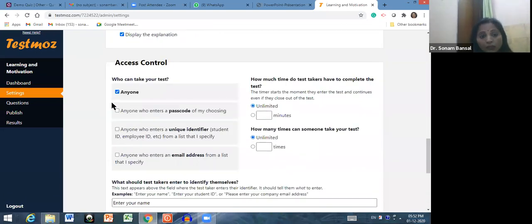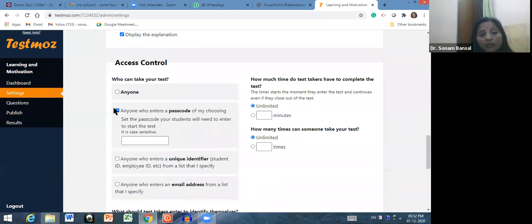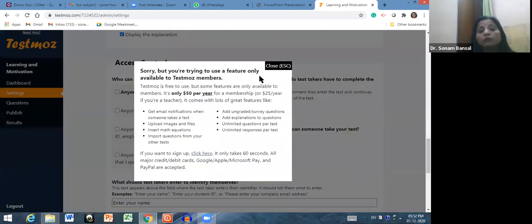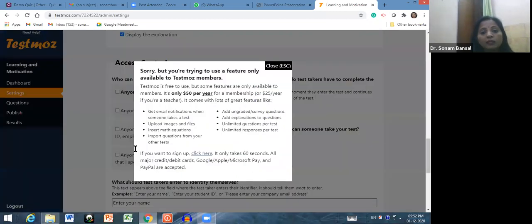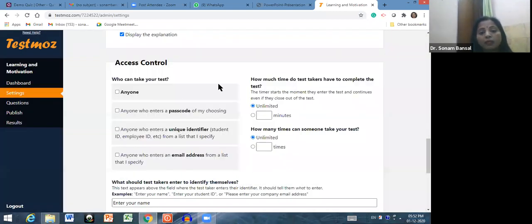Who can take your test? Anyone, or anyone who enters the passcode? If you click here, anyone who enters the passcode, then you can generate a passcode. Let me generate a passcode 12345. But if you want anyone who enters a unique identifier, for that again you have to go for the paid option. Anyone who enters the email, then again you have to go for the paid version. So let me click here, anyone will give my particular test.